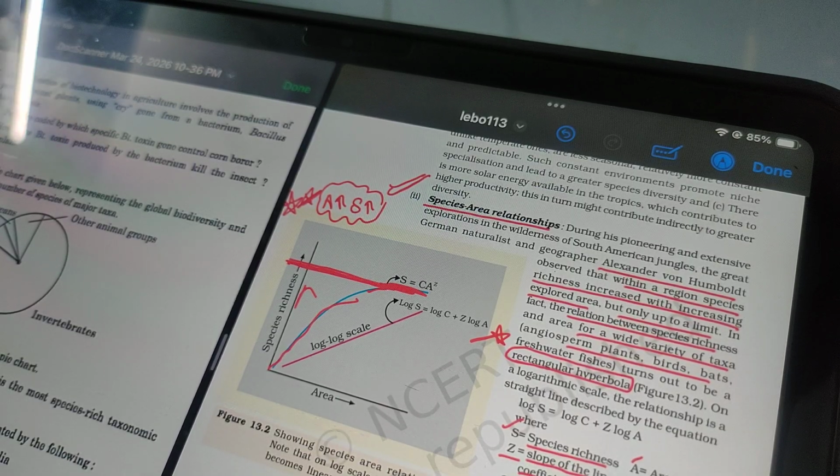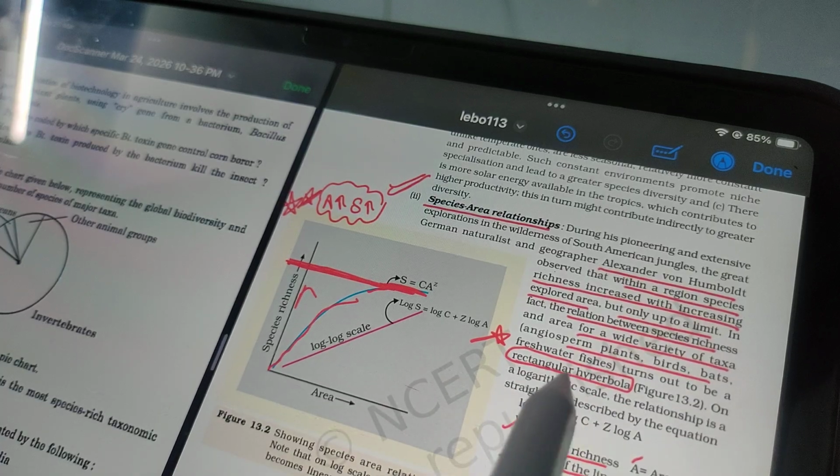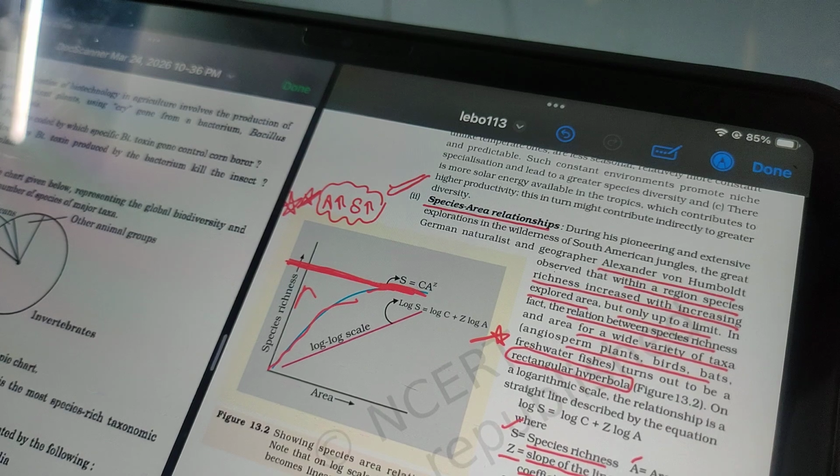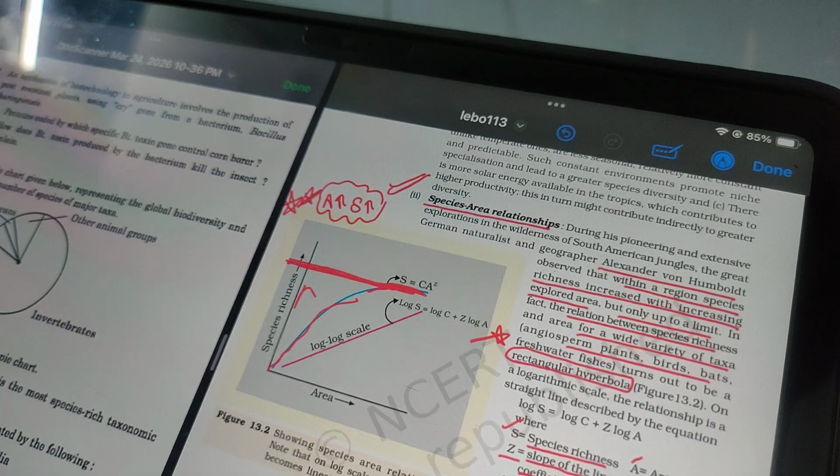Okay, now which type of slope is here? So that is a rectangular hyperbola. Okay, and it gives the equation S = C A^Z. So we can also represent in the form of log S = log C + Z log A. What is S? Species richness, and what is Z? Slope of the line. Okay, A is the area and C is the Y-intercept.